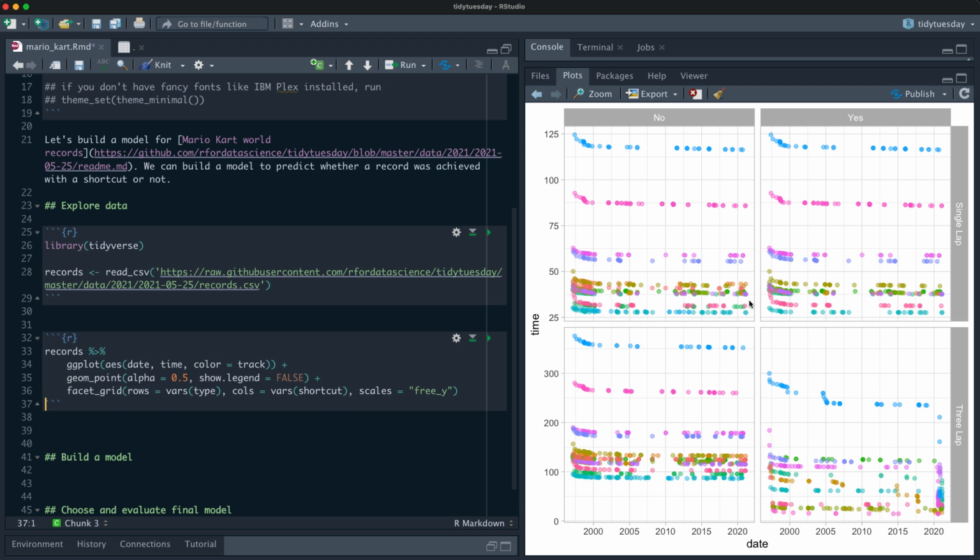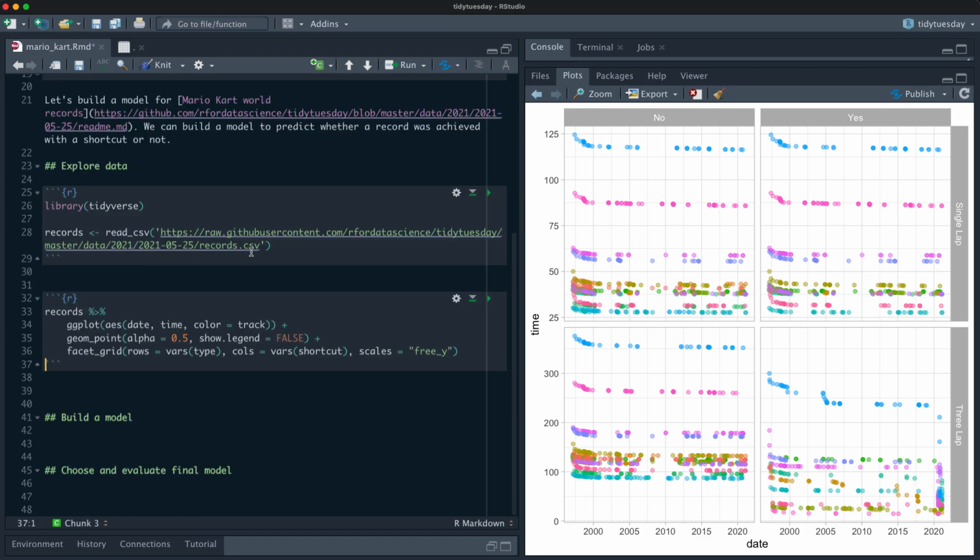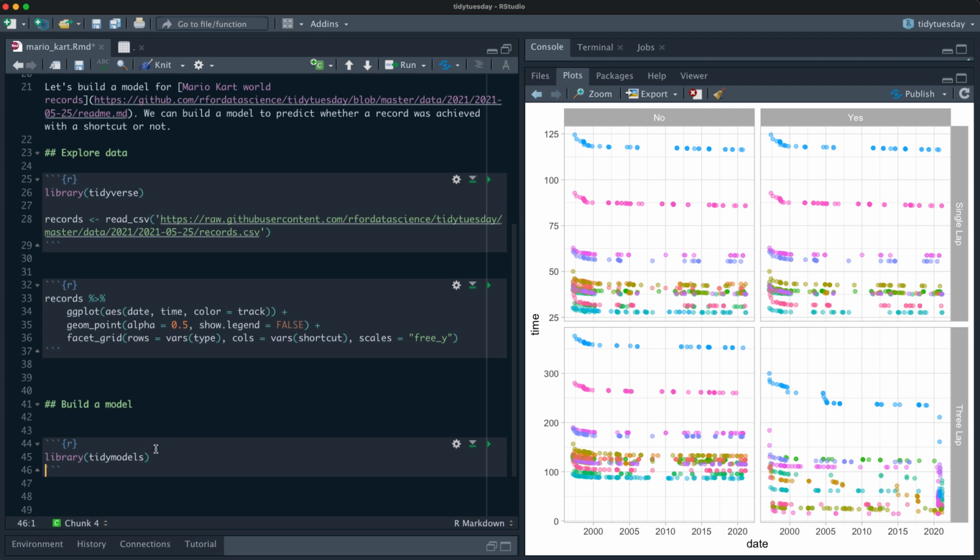Okay, so this is the data, and you can see these are different tracks and these different colors, which is also very interesting. So we're going to use all this data, and we're going to try to build a model to tell the difference between a record that was made with a shortcut, taking a shortcut on the track, and one that was not. So let's build a model here. So let's load tidymodels here.